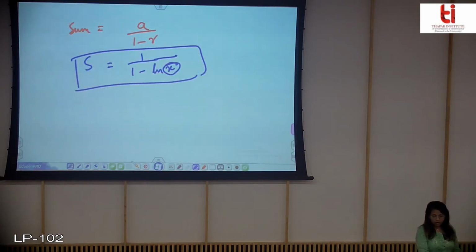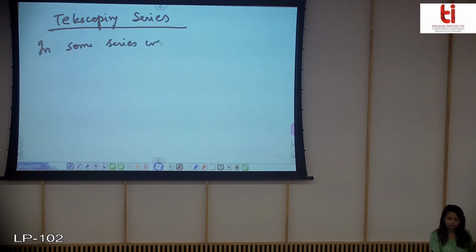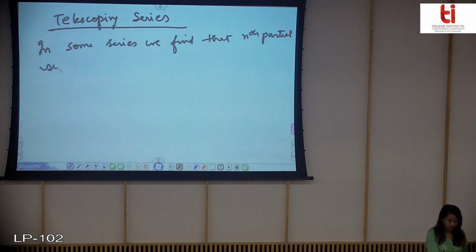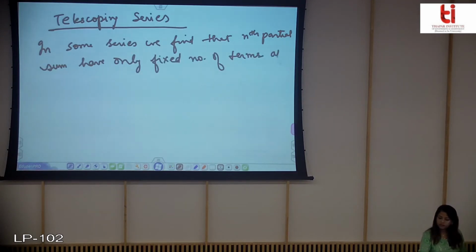Okay, so now let's look at another series that is called a telescoping series, for which also you can find out the sum. So firstly I'll write down what it is. In some series we find that the nth partial sum has only a fixed number of terms after cancellation.